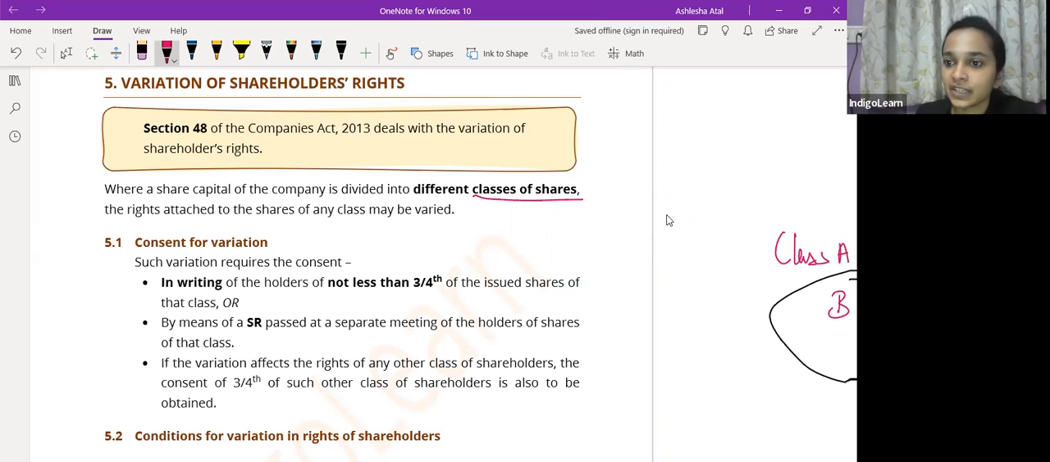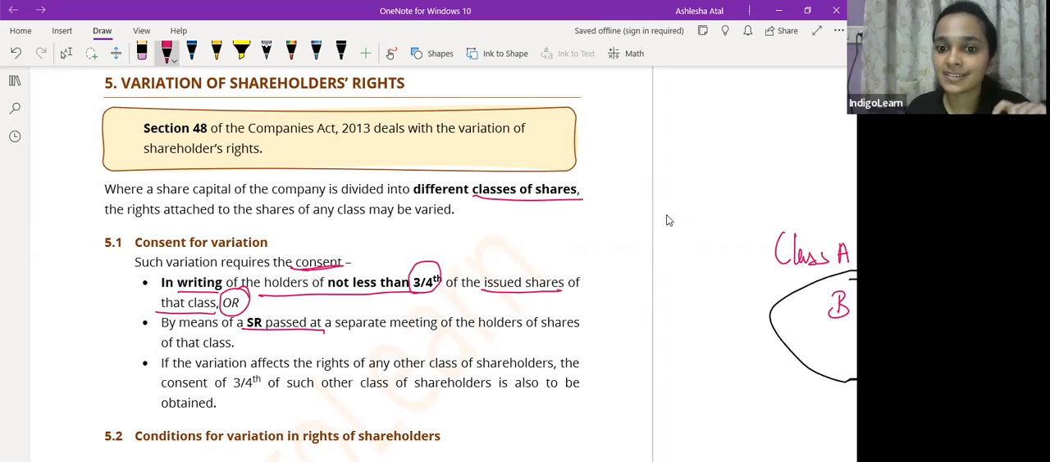So whenever any variation is being made, so variation requires consent. Consent has to be in writing of how many? Of holders of not less than 3/4 of the issued shares of that class. So कम से कम 3/4 holders का consent in writing लेना पड़ेगा, और या फिर by means of special resolution passed at a separate meeting of the holders of shares of that class.